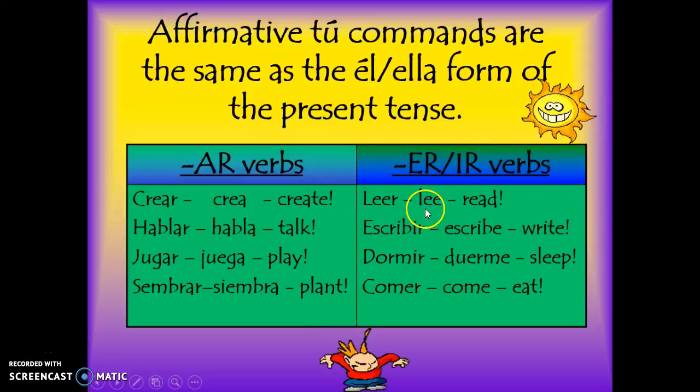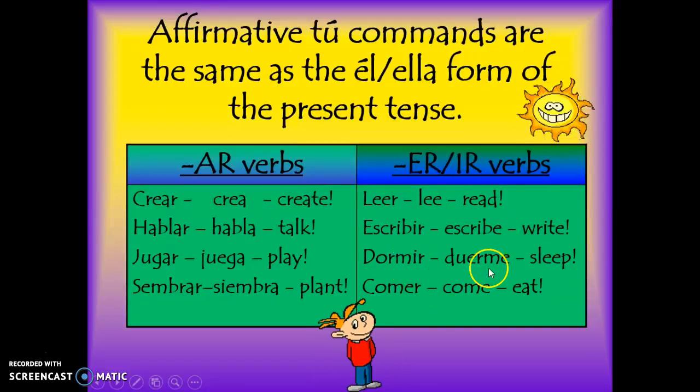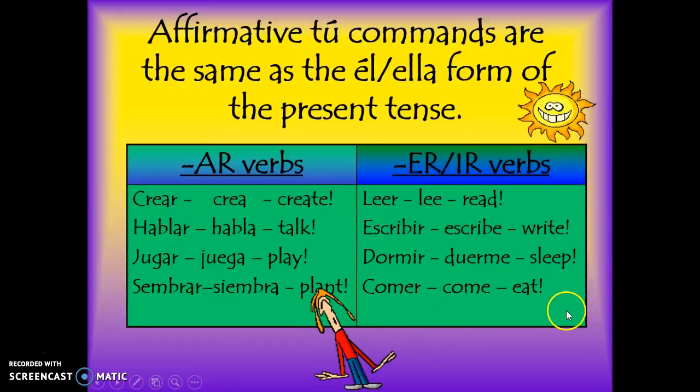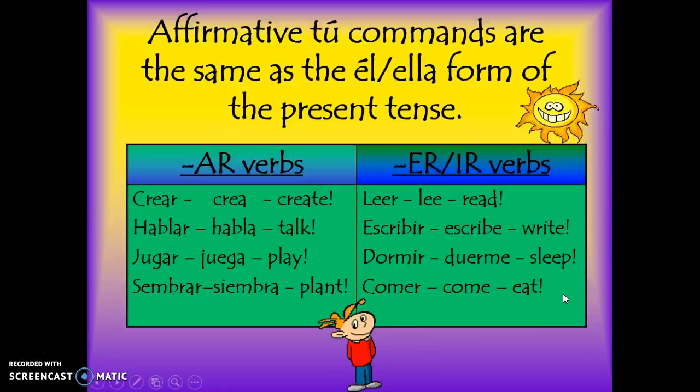Leer changes to lee for read. Escribir becomes escribe for write. Dormir becomes duerme to sleep. And comer becomes come, eat. So again, it's very simple. All you have to do is drop the ending and put it in the ella form in the present tense, and then say it with some authority in your voice, and there you have it.